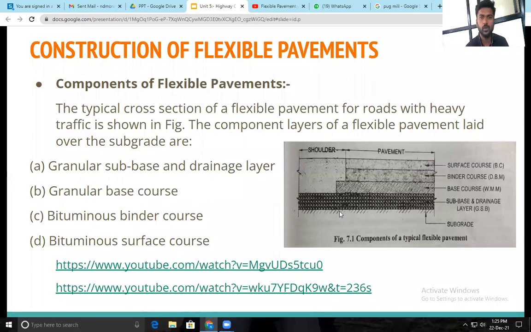Okay, so this we have seen, the stepwise procedure which is carried out for one of the roads that is constructed, now for the flexible pavement. Also, there is a different kind of procedure that is followed for preparing the pavement. So that also we will see.